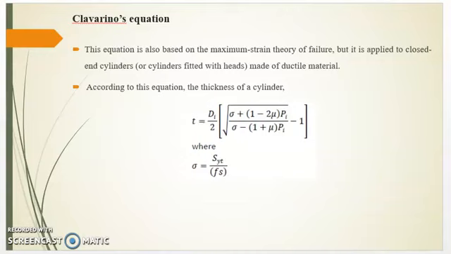Now we will see Clapeyron's equation. This equation is based on the maximum strain theory of failure, but it is applied to closed-end cylinders or cylinders fitted with heads made of ductile material. According to this equation, the thickness of a cylinder is given by t is equal to di divided by 2 into bracket square root of (sigma plus 1 minus 2 mu) divided by (sigma minus 1 plus mu) minus 1, where sigma is equal to syt divided by fs.